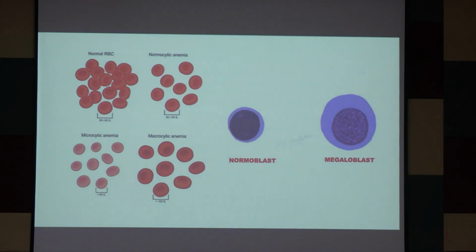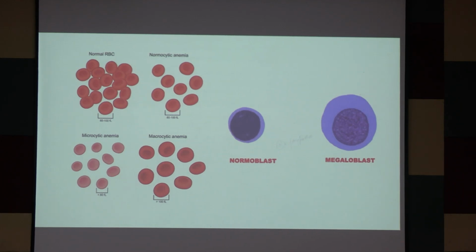Now, what is a megaloblast? Blast means larger in size. In a megaloblast you can see there is a difference between nucleus and cytoplasm maturation. There is asynchrony and it is larger in size. That's why it's called megaloblast, and the anemia is called megaloblastic anemia.